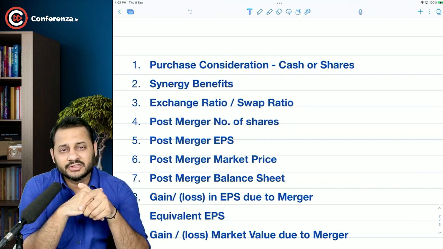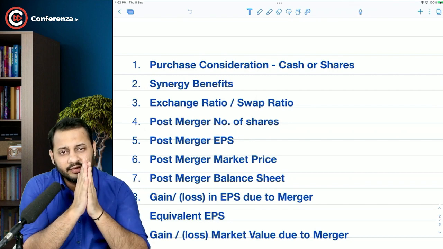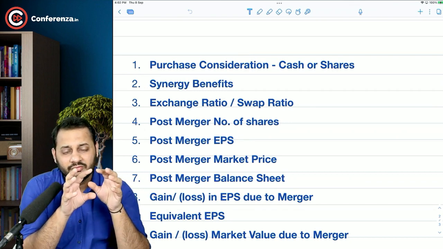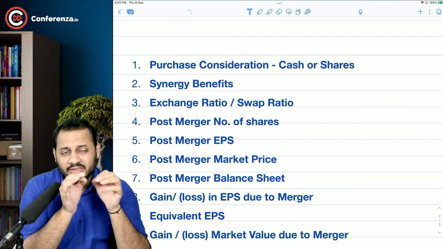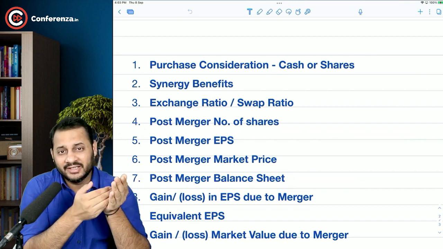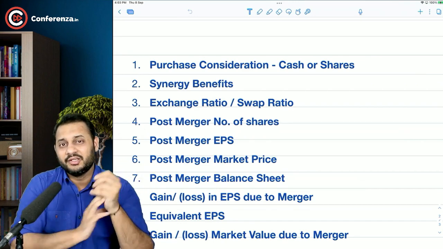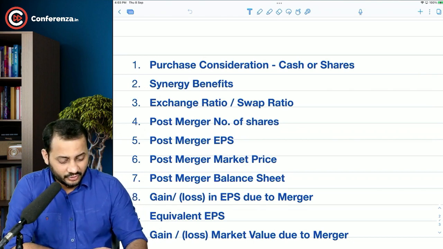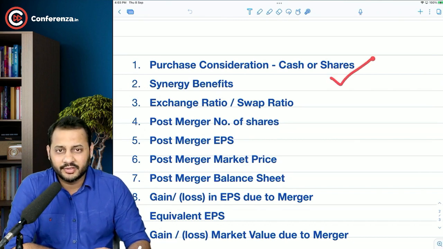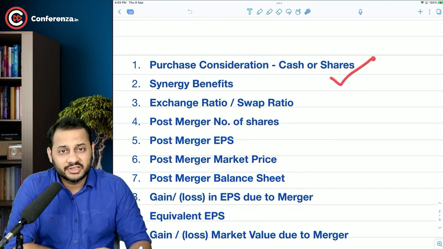The first one is the purchase consideration, cash or shares. Whenever we ask a company to get merged with ourselves, or we are going to buy a company, there will be something called purchase consideration. In order to buy anything, whether it is a Parle-G biscuit or a company, you have to pay for it, and it can be paid in terms of cash or shares. So there will be 2 options. Most of the time the shares option will be covered. Out of 65 questions, around 60 questions will have the purchase consideration being paid in terms of shares, not cash. But yes, there are 2-3 questions where the cash consideration will also be discussed.